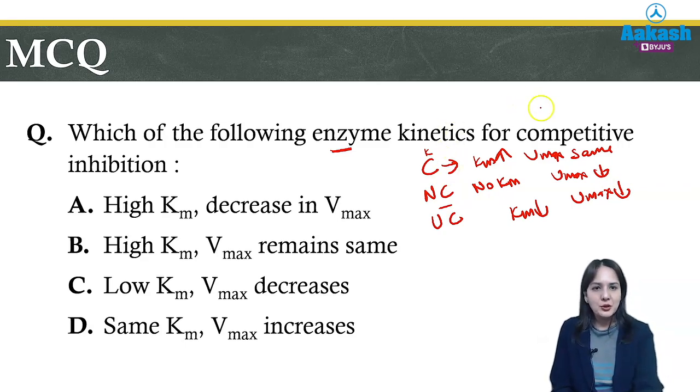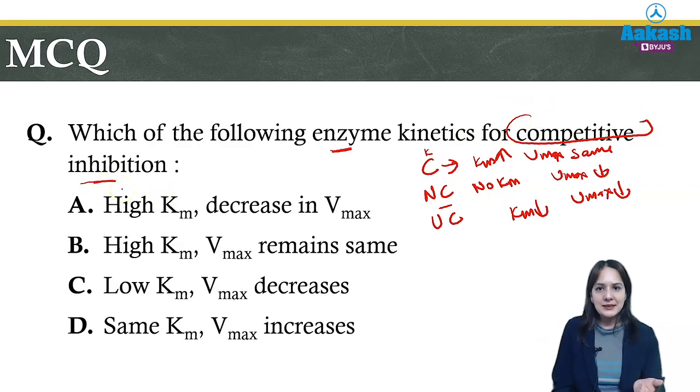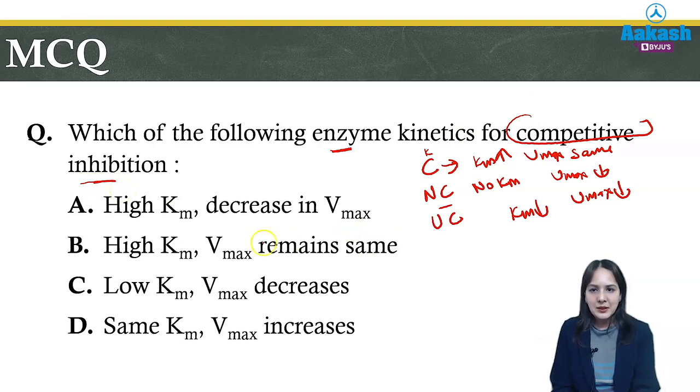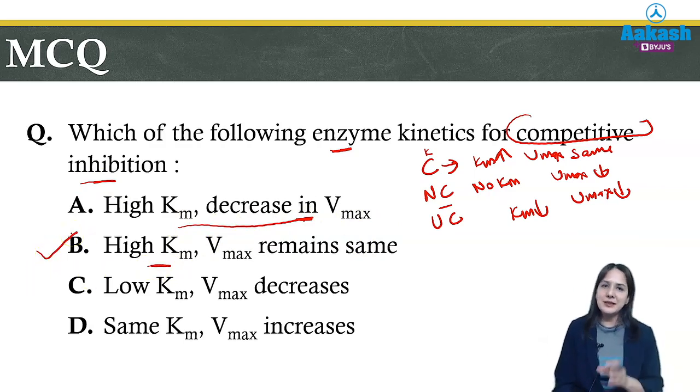So now the question is asked for competitive inhibition. So what is happening in competitive inhibition? Km is increasing, whereas Vmax remains same. So this is not the correct answer because there is also a decrease in Vmax, but this is the correct answer where Km is high but Vmax remains same.